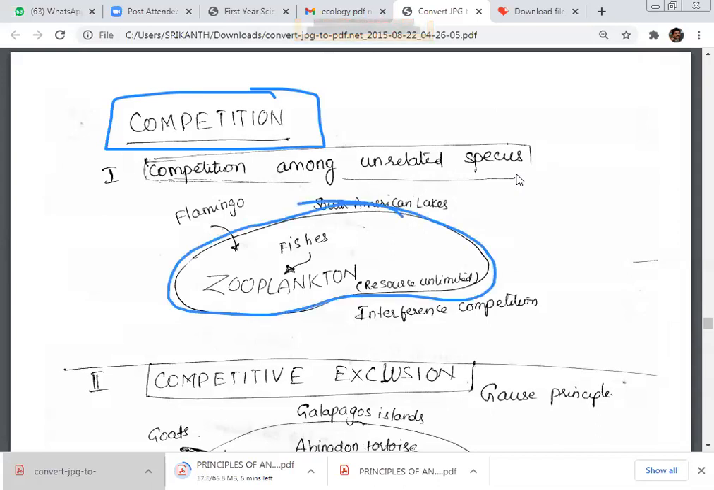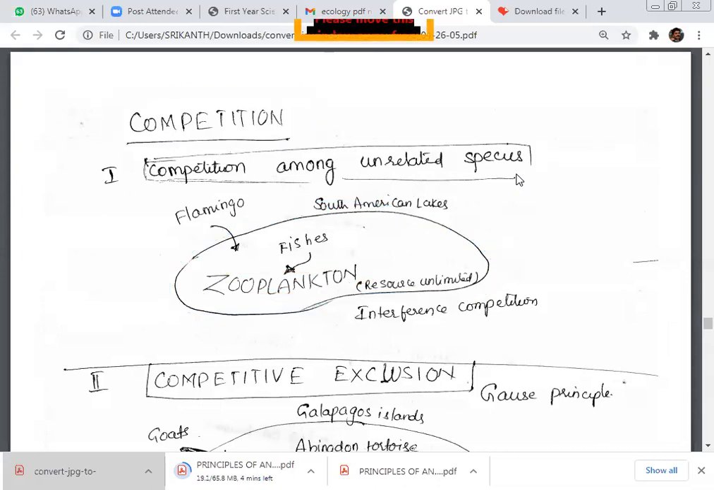In this mind map, it was given that there are zooplanktons as food. We wrote in bigger letters that food is abundant. Though food is abundant, which is the food of fishes, there is interference competition. What do you say here? The flamingos visited the South American lakes. When the flamingos visited, the number of fishes started reducing. Why? The resource is unlimited. Food is there, zooplanktons are there. The reduction of these fishes we call interference competition.